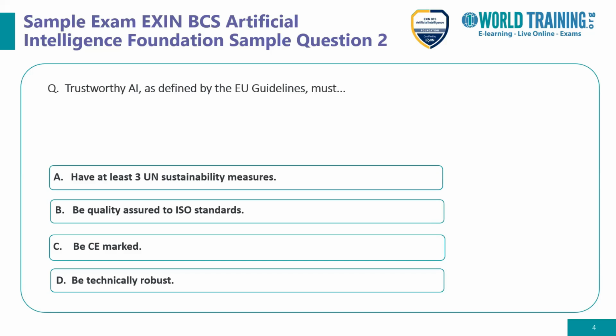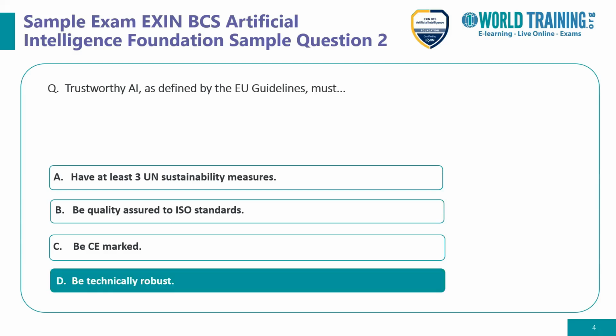The logical answer is option D, technically robust. The EU guidelines put technical robustness at the foundation of ethical AI, and the distractors are plausible alternatives. So the answer is D.